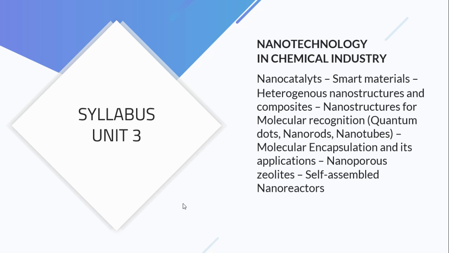Among those nanostructures, the most utilized are quantum dots, nanorods, and nanotubes. These structures have a lot of applications in nanotechnology, so we will discuss them. We will also talk about molecular encapsulations and their applications, and zeolites, which look like silica. The role of zeolites is very important, so we will discuss it. And self-assembled nanoreactors: just like nuclear fission and fusion, here also nanoreactors are there. We will discuss it.